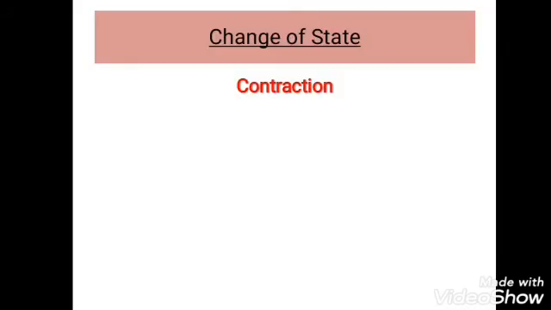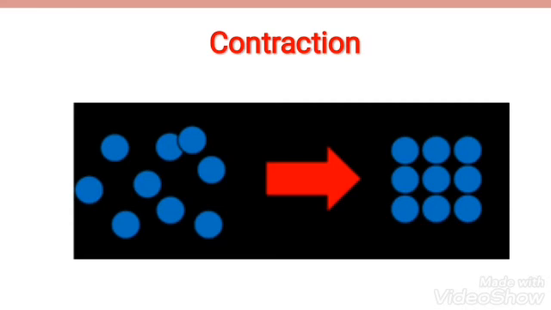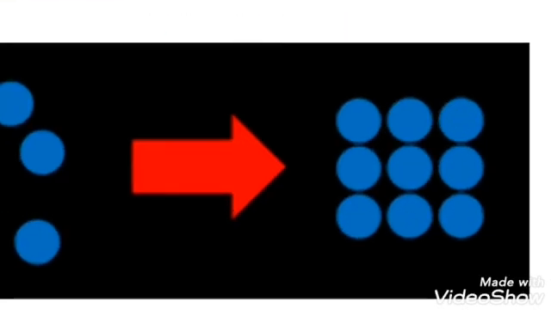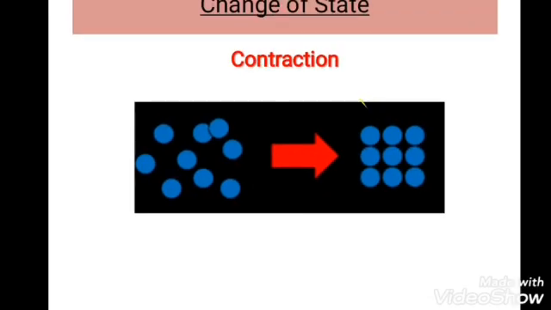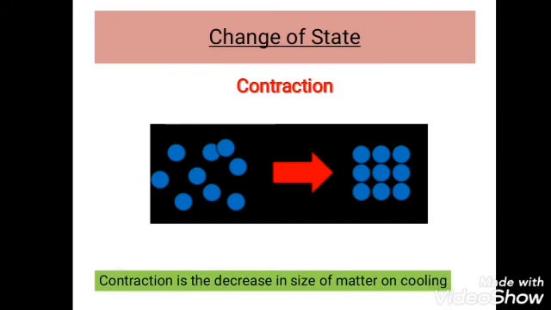On the other hand, when a substance is cooled, the movement of particles slows down, the movement of molecules slows down. Due to this, the intermolecular space between the molecules decreases and the substance contracts. This process is known as contraction. Contraction is the decrease in size of matter on cooling.